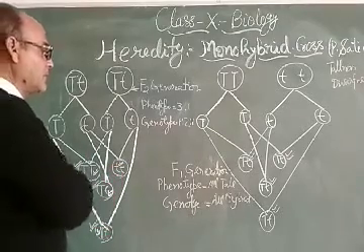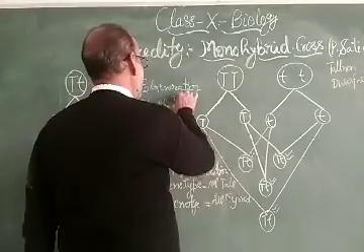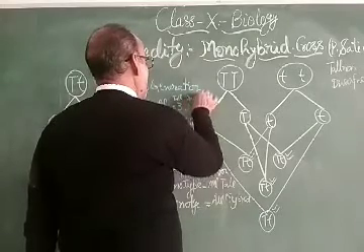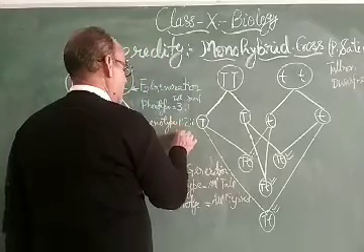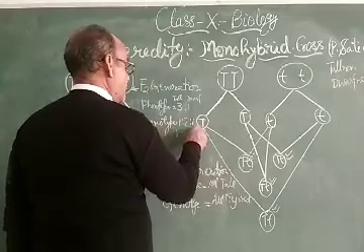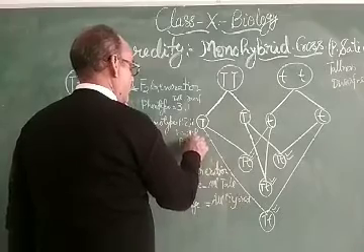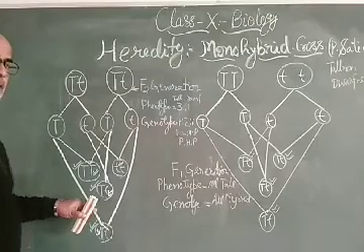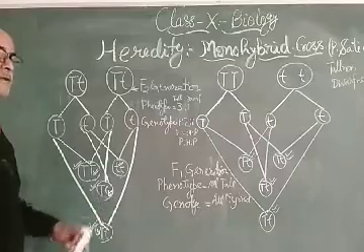Therefore, in the F2 generation, the phenotypic ratio is 3:1, 3 tall to 1 dwarf. While in genotype, this is pure, this is hybrid, and this is pure. So the pure forms start segregating into the F2 generation.